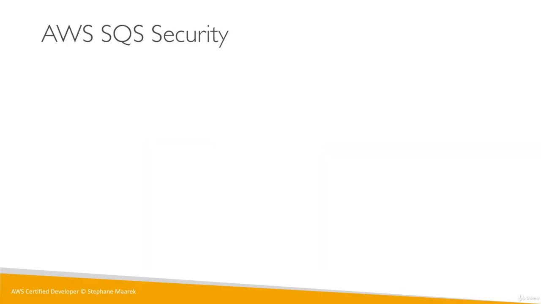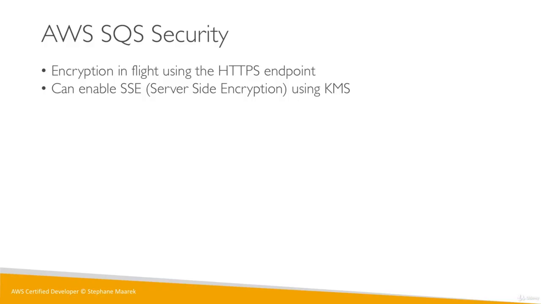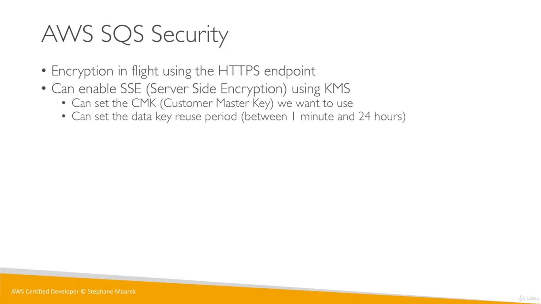Now let's talk about security, because security is always important. There is in-flight security using the HTTPS endpoint. Again, anytime there's an S to HTTP, that means SSL, that means secure, that means encrypted. We can also enable SSE for server-side encryption, and that leverages KMS. So with KMS, we can set our own customer master key we want to use, and we can set something called the data key reuse period. That's a bit more advanced, but basically, the lower you set this period, the more KMS API will be used, and you will have to pay more.